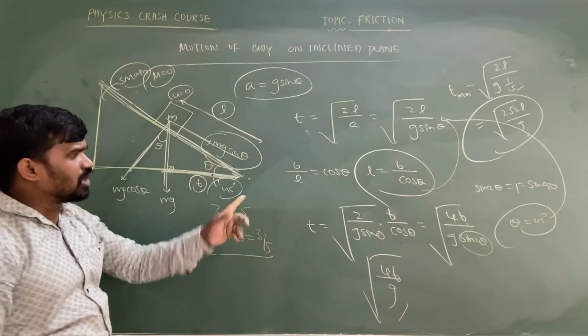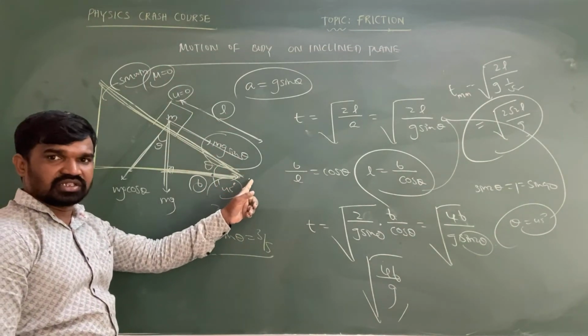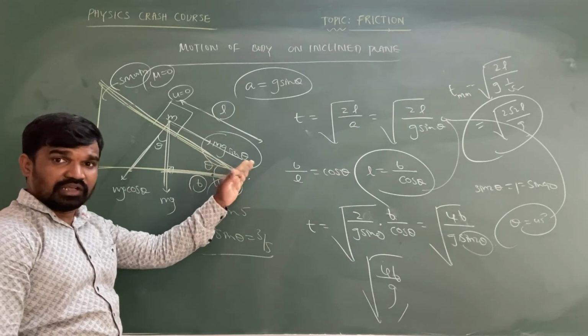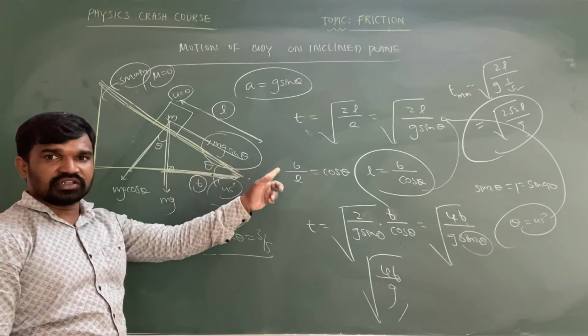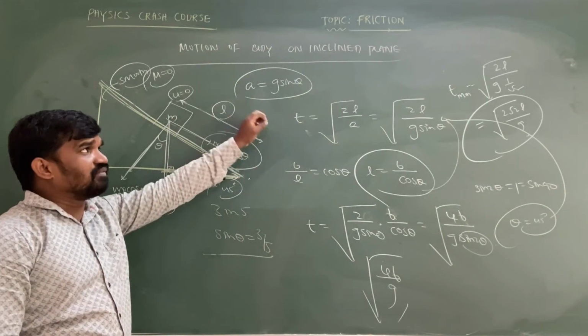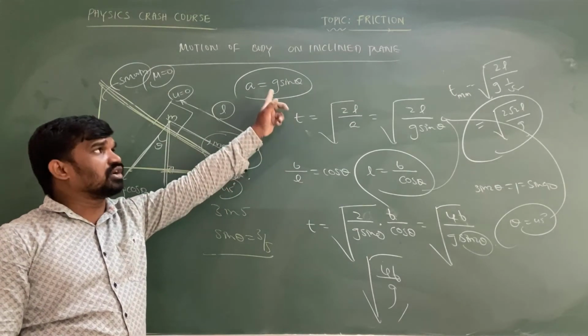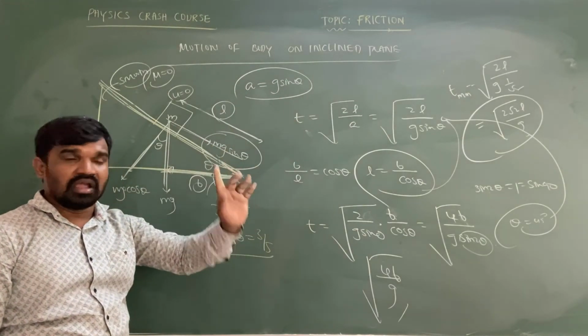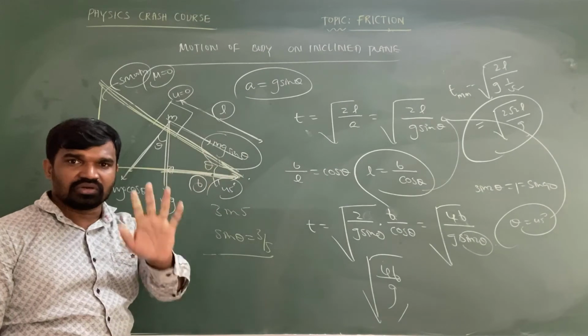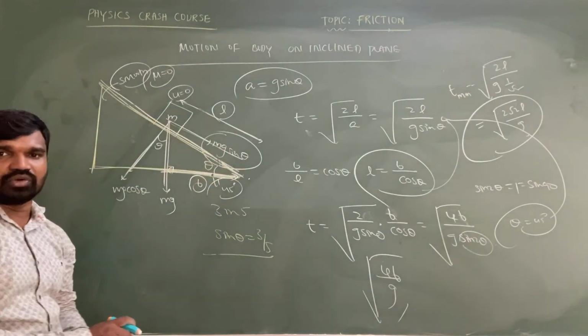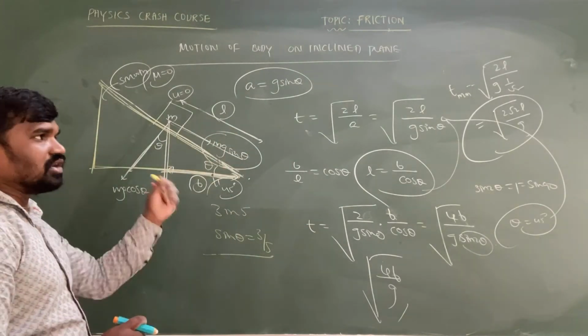Another important point: what is the velocity before it reaches the ground or leaves the inclined plane? v square minus u square equal to 2as. Wherever a is there, you are supposed to write g sin theta. On the inclined plane, a equal to g sin theta. The rest of the values are the same as in the kinematics equations.